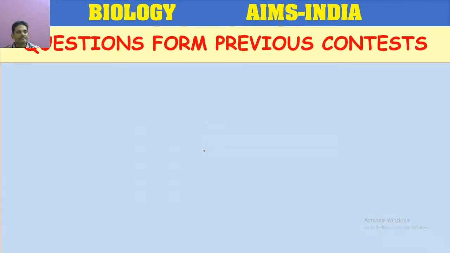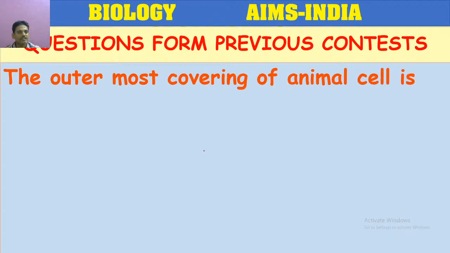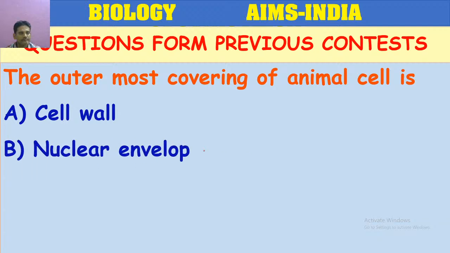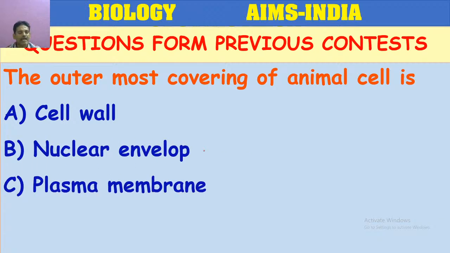Next question. The outermost covering of the animal cell is: cell wall, nuclear envelope, plasma membrane, tonoplast.